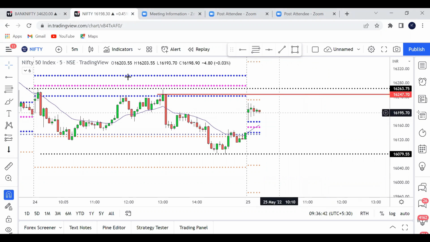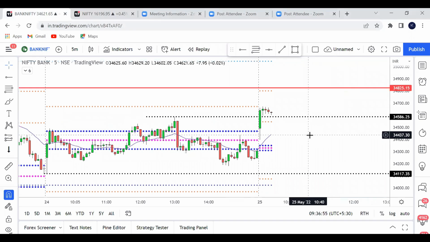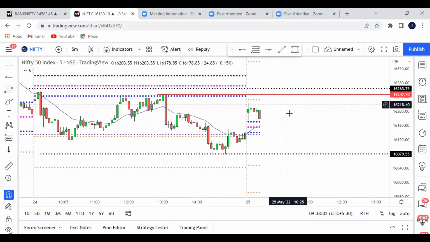Too early to say anything. Anywhere it can go. It can suddenly, after some time, break this entire consolidation. It can break everything and keep going like this, or it can come down, right? Okay, Nifty is looking weaker. Nifty is coming near the CPR. So let us see whether Nifty breaks the CPR easily.